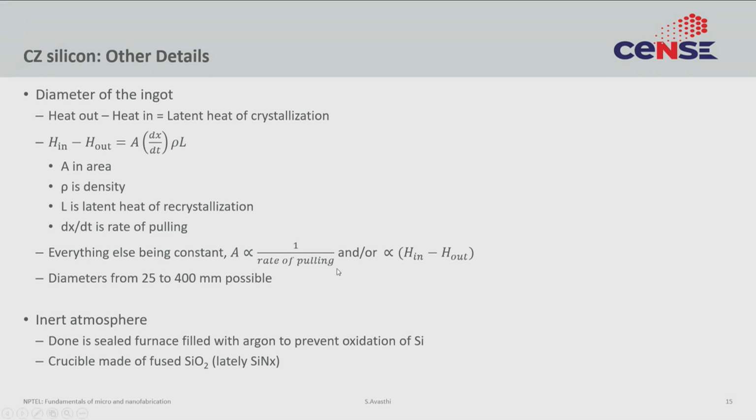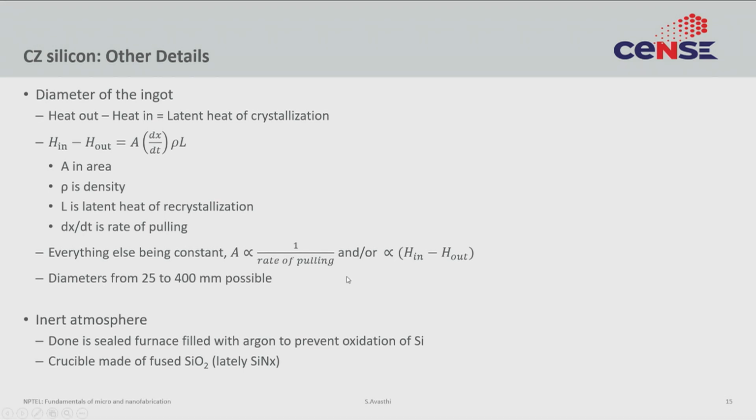The other thing is that for larger diameters, the difference between the heat that you are putting in and the heat that you are losing must be fairly large. What this means is that your thermal management must be very exact. This thermal management is easy to do when the amount of heat being supplied is small. It is much harder to do when the amount of heat that you have to supply is much larger. So, it has taken us some amount of maturity and time before we were able to develop control systems that can manage this process very precisely.